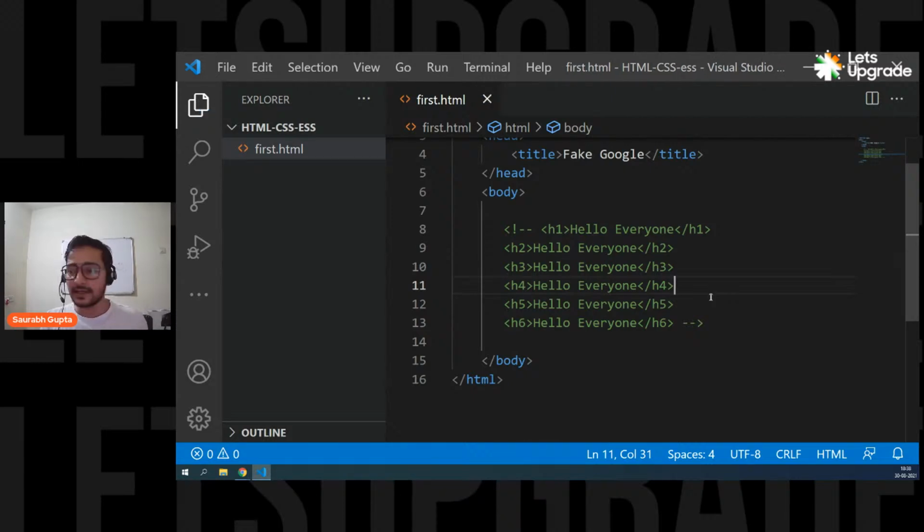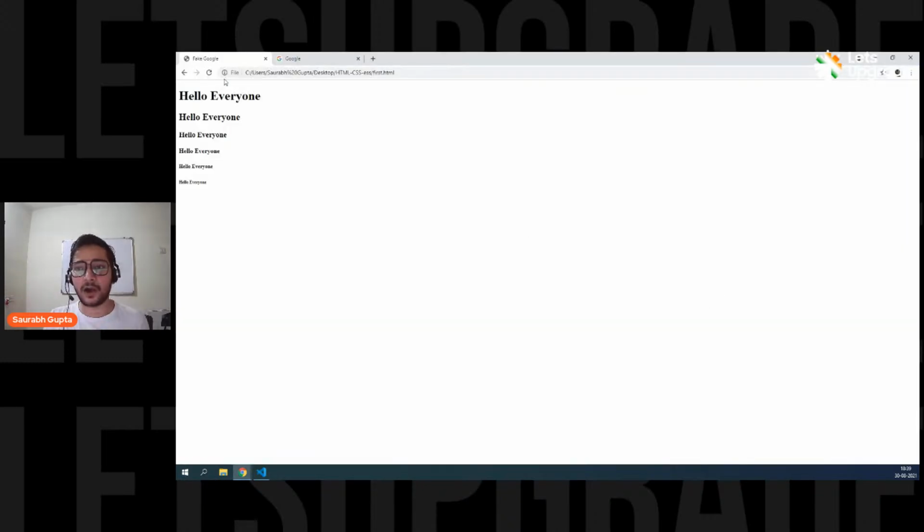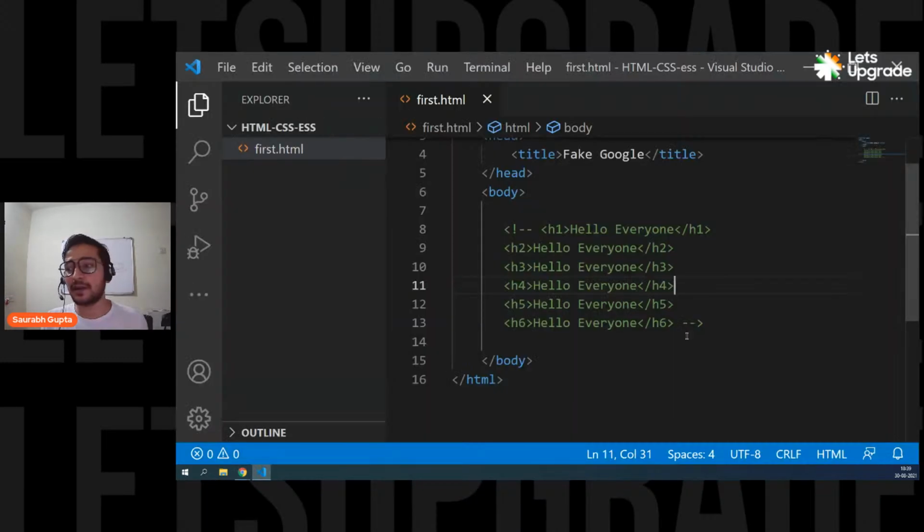Commenting means now the code will be available in your coding area, but the browser will ignore it. It's like it's not even there. So you can keep your code, but you don't have to see the output. Is that clear? You can also use commenting for writing notes in between the code, like why you're doing this, in which year we did this.